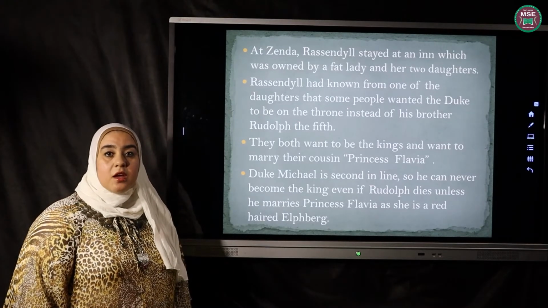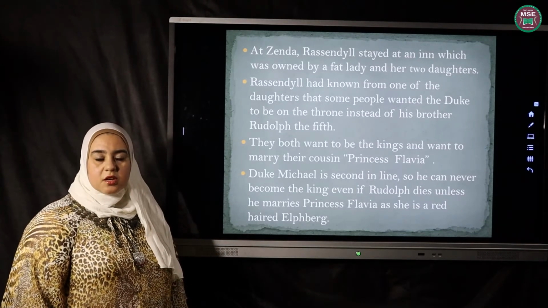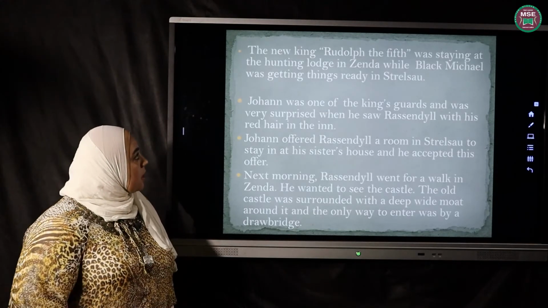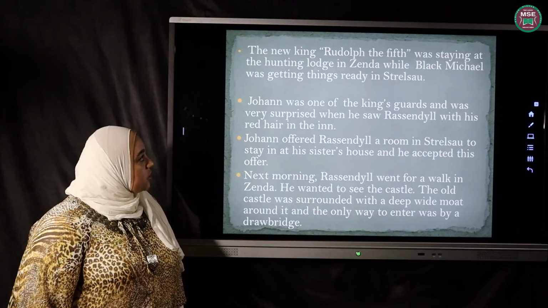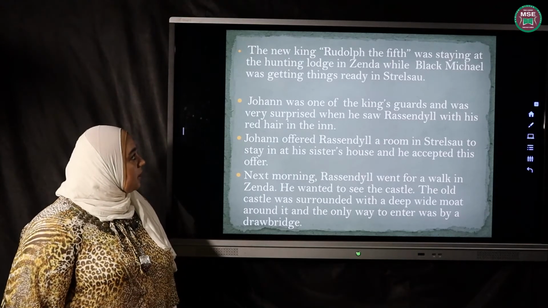He can't be the king. He can be the king only under one condition: to marry his cousin Princess Flavia. The new king, Rodolphe V, was staying at the hunting lodge in Zenda while Black Michael was getting things ready